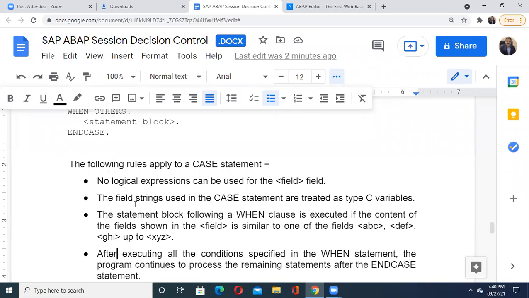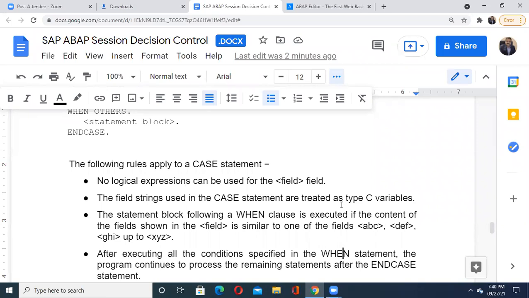But here, they have been clearly stated. See that in your case statement, whatever field string you enter will be treated as your type C variable, meaning character variables only. See that the statement block following a when clause, and in our switch statement it was a case clause. Here we are using the when clause.